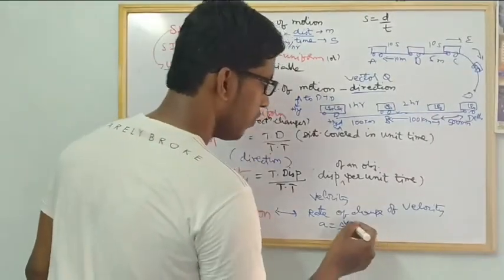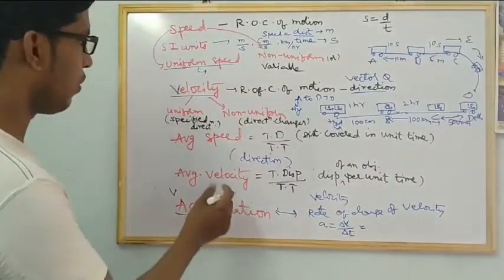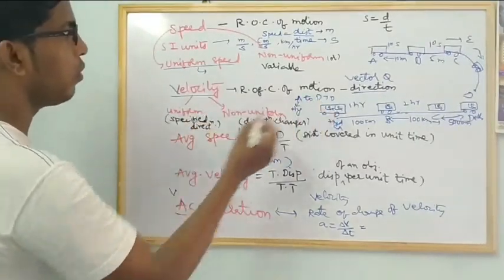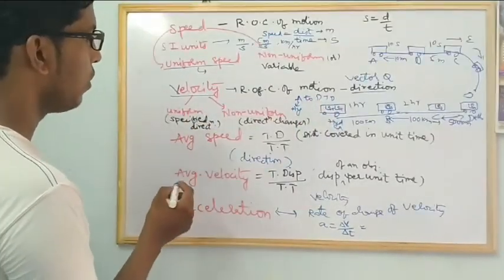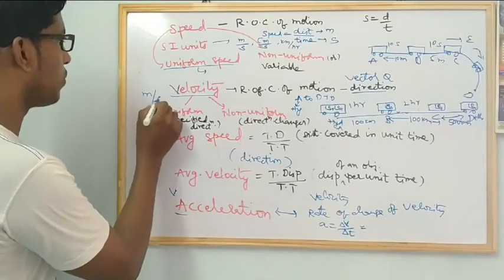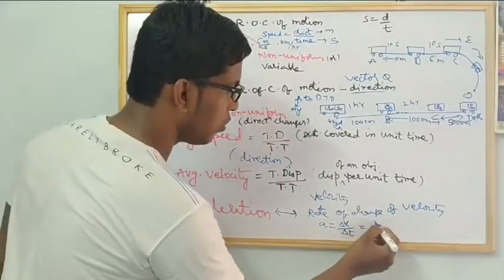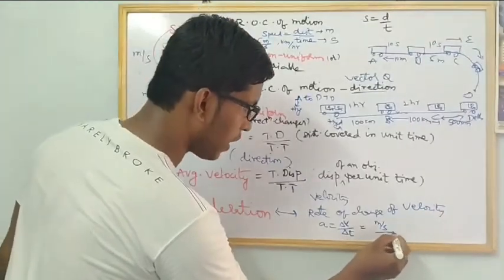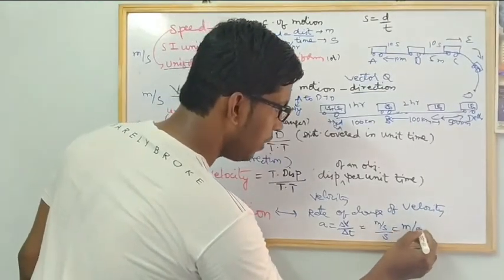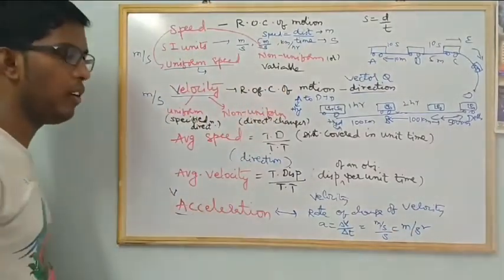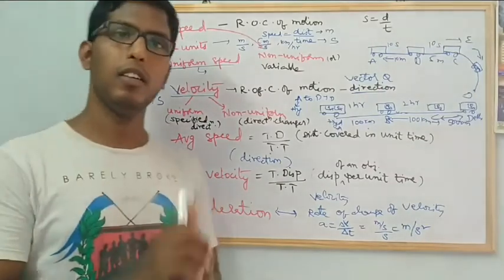For velocity, the SI unit is meter per second, and speed is also meter per second. For time, second. So what will you get finally? Meter per second square. That is the SI unit for acceleration. Understand? Thank you.